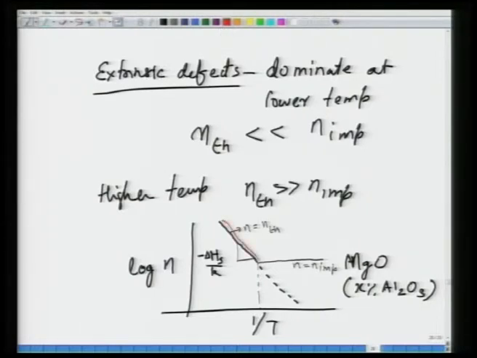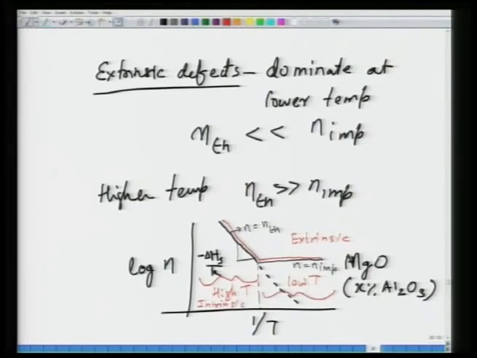Up to this temperature it's all thermal. This is 1 by T. So this is the low temperature regime, and this is the high temperature regime. So this behavior is called extrinsic behavior, and this behavior is called intrinsic behavior.